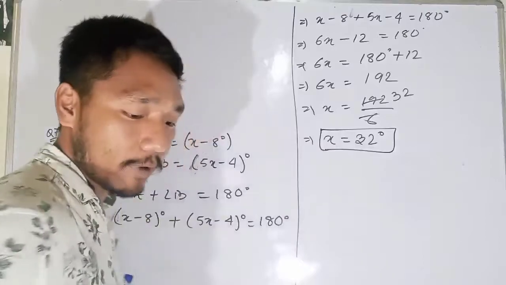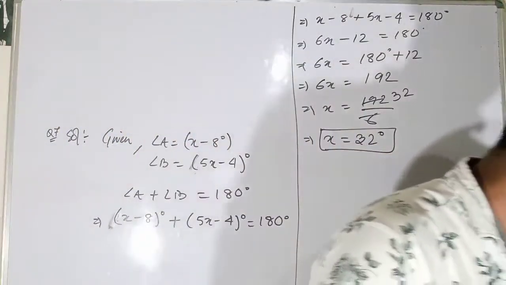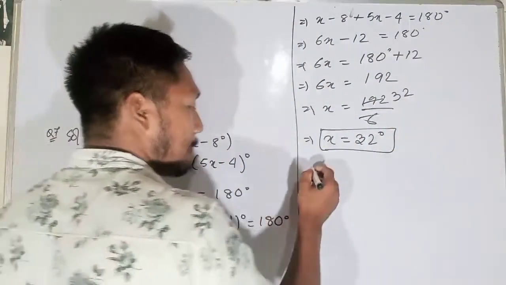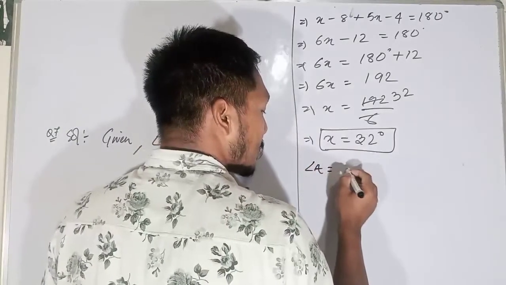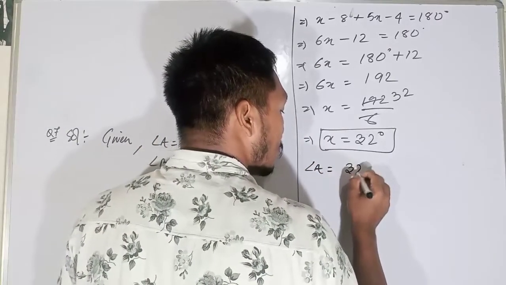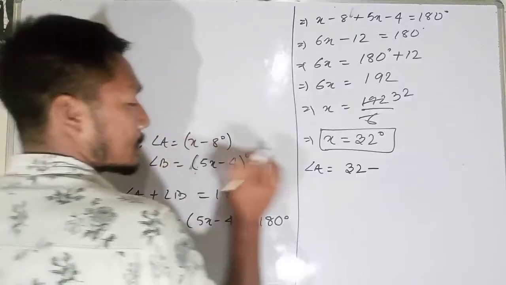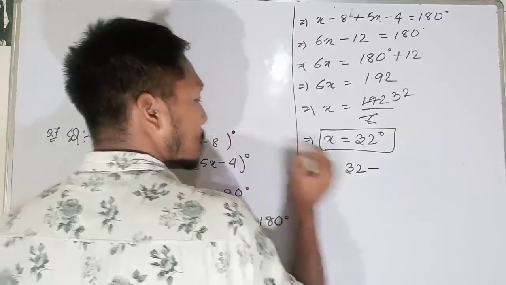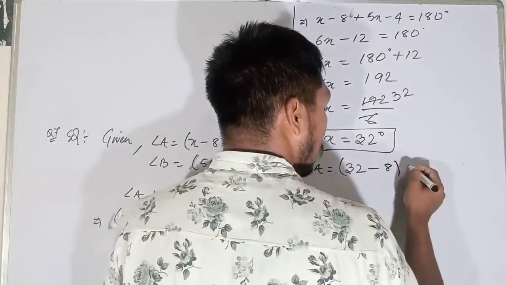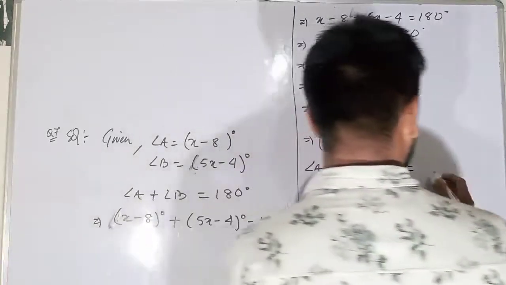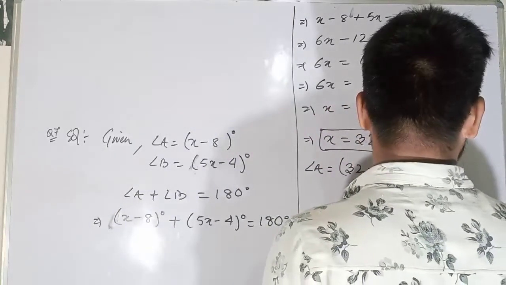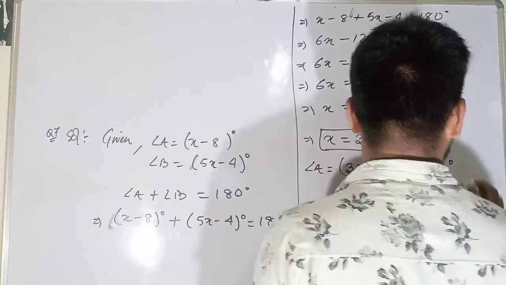The value of x is 32 degrees, and angle A will be equal to 32 minus 8, which is 24 degrees.